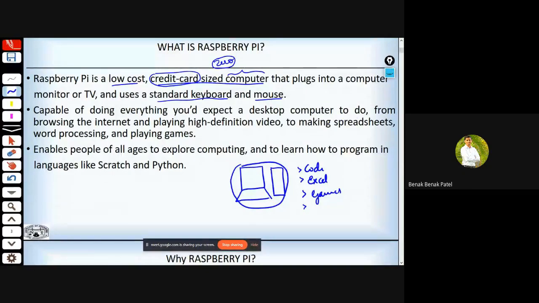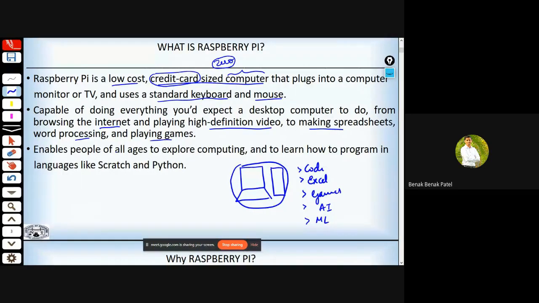That is starting from browsing the internet, playing high definition video, to making spreadsheets, word processing, and playing games. We can do anything over here. You just name it. Everything is possible over here. Even artificial intelligence. In the pre-lunch session, someone was asking how to implement AI or ML. We can even implement all of these things on this credit card sized computer.